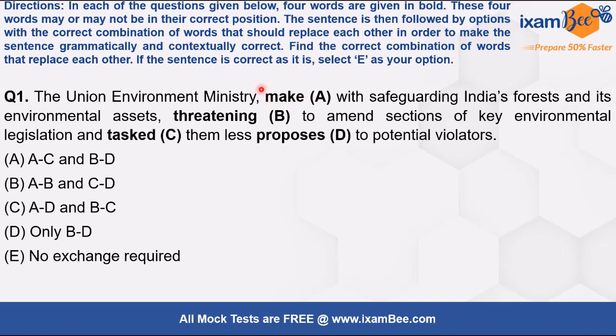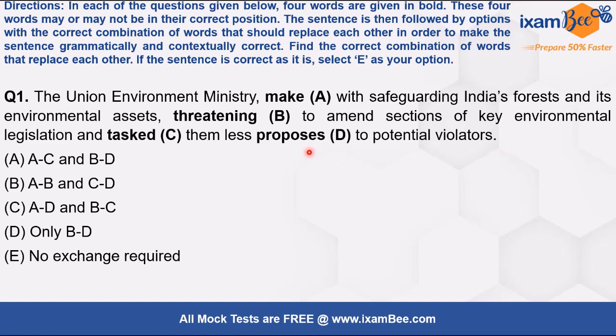When we have fit tasked here, then make should come in place of C, right? So A and C have been swapped. Now we see A and C is only in option A. Let's check for BD also. Let's swap BD. So now it says proposes to amend sections of key environmental legislation and make them less threatening to potential violators.